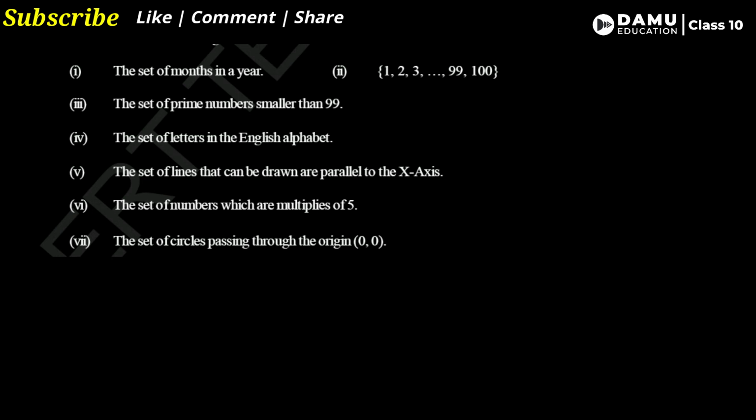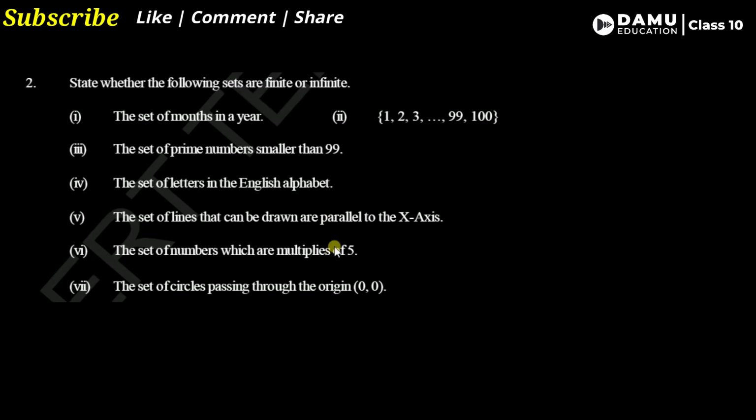The fifth one is the set of lines that can be drawn parallel to the x-axis. Let's write x and y. This is the x-axis, this is the y-axis. We can draw lines parallel to the x-axis.